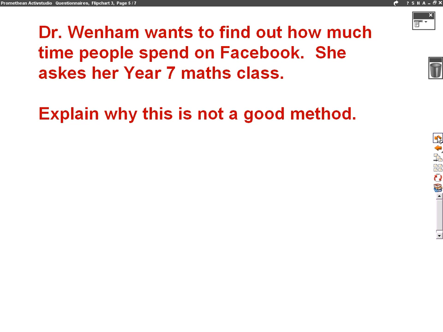Dr. Wenham wants to find out how much time people spend on Facebook. She asks her Year 7 maths class. Explain why this is not a good method. So we need to say that she's only asking her Year 7 maths class. So the sample, the people she's asking, the sample is biased.